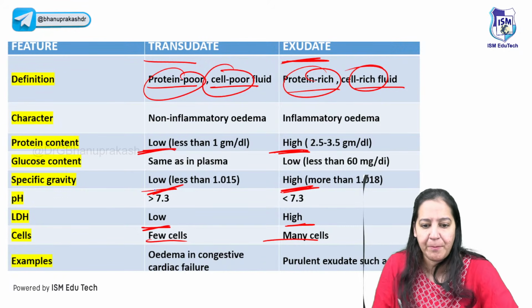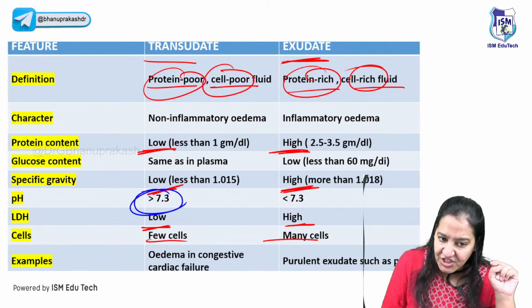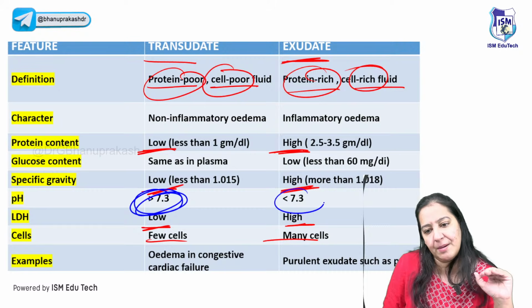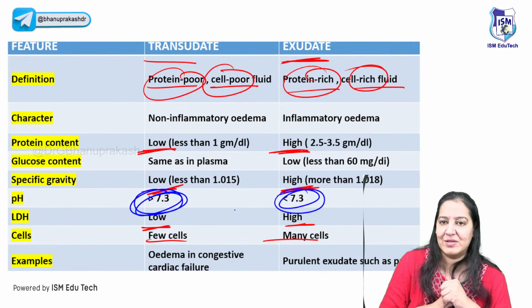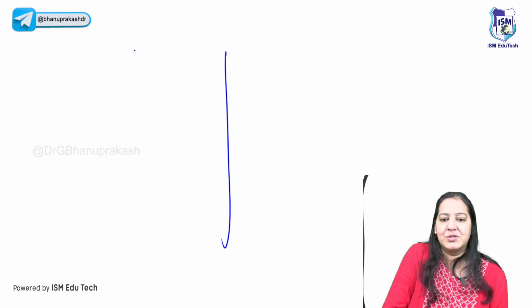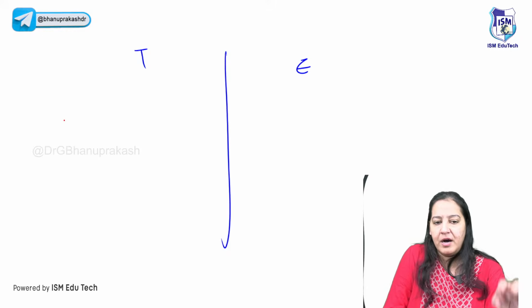The only thing which is opposite here is the pH. pH is more in the transudate as compared to exudate. So you can compare transudate and exudate.